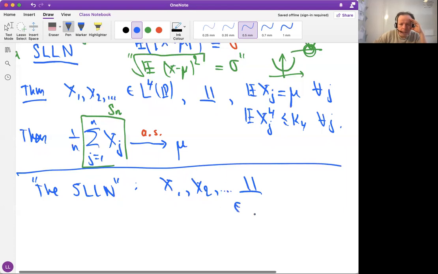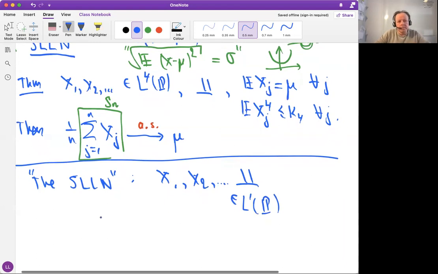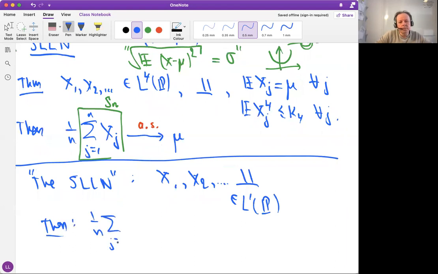So we assume that these are only in L1, not in L2, not in L4, but just in L1. And then the theorem says that what you want to be true is true. So actually, you can prove it only with the L1 assumption here.